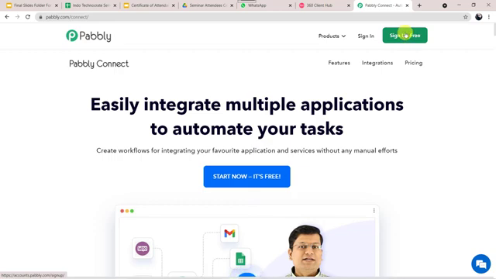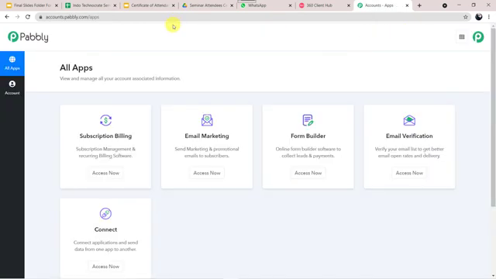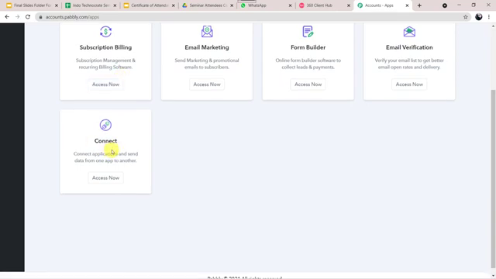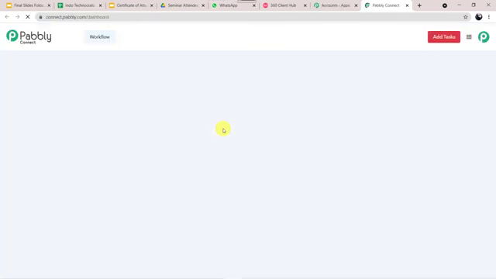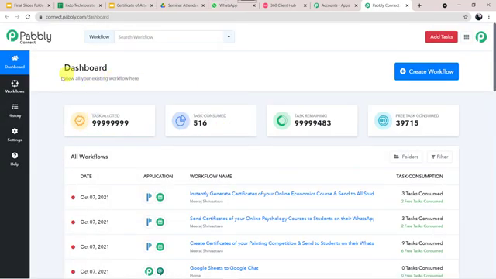As I already have an account with Pabbly Connect, I'll just click on sign in. Here in the all apps section, scroll down, come to Connect and click on access now. Okay, so this is the dashboard of Pabbly Connect. Come to this plus sign and click on create workflow.